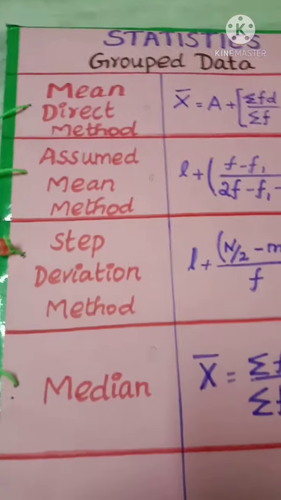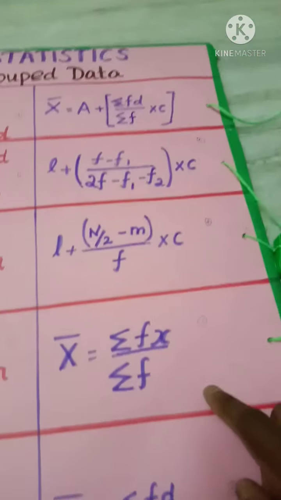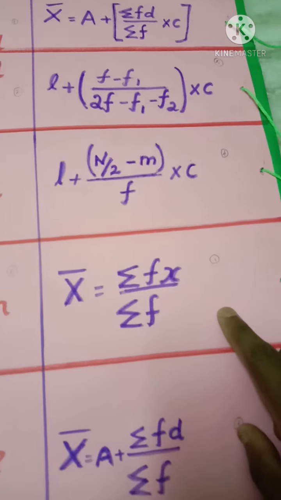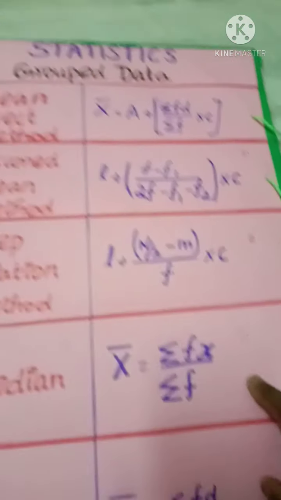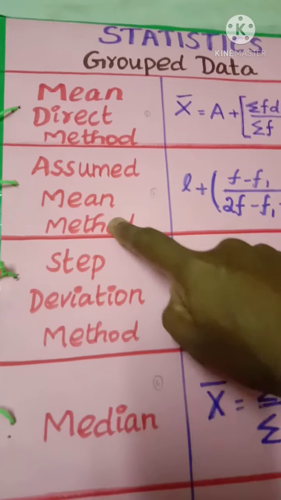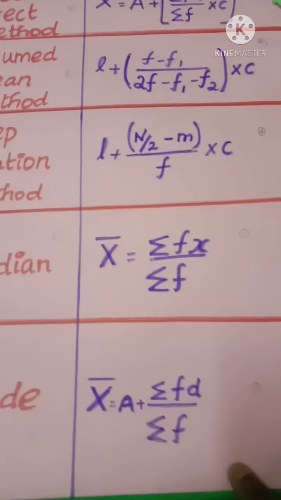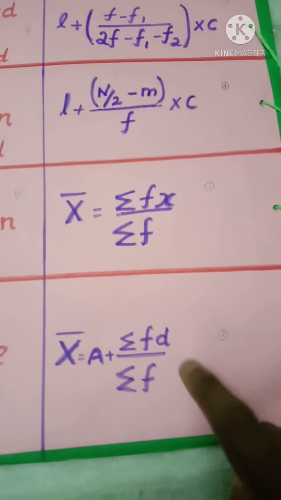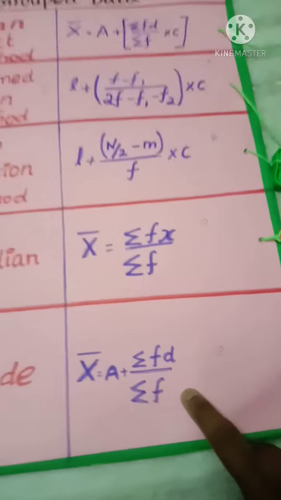So in the mean direct method, the formula is here: x bar equals summation fx by summation f. Then for the assumed mean method, the answer is at the bottom: x bar equals a plus summation fd by summation f.